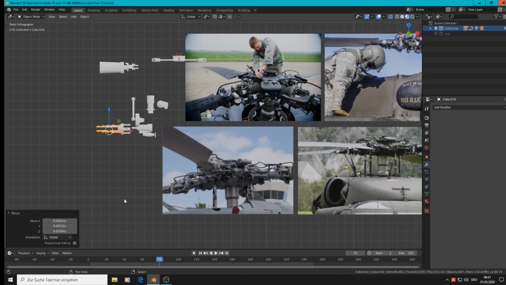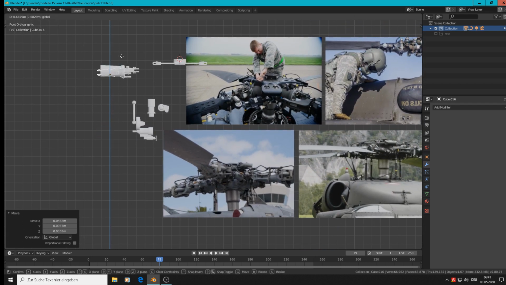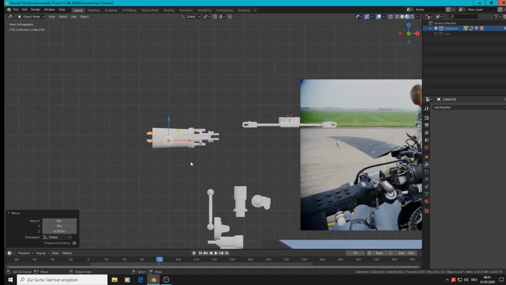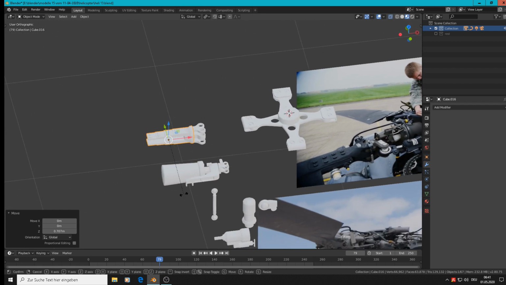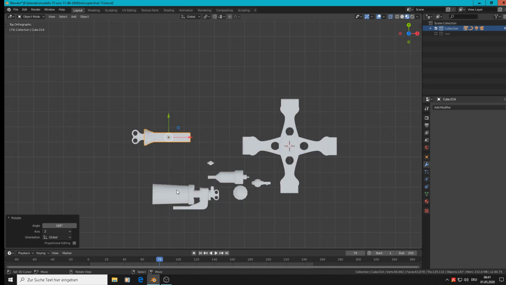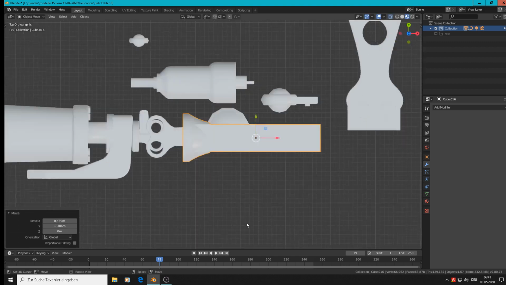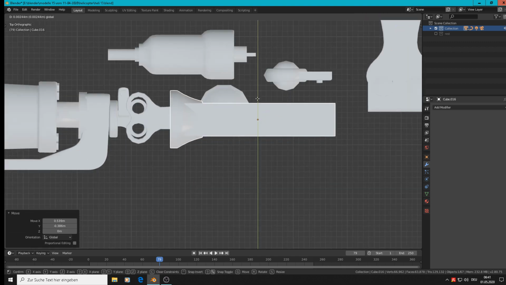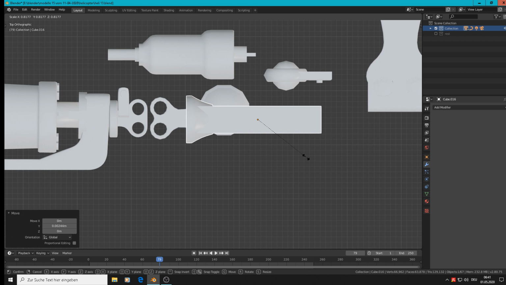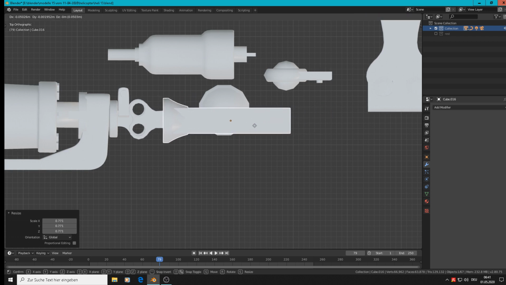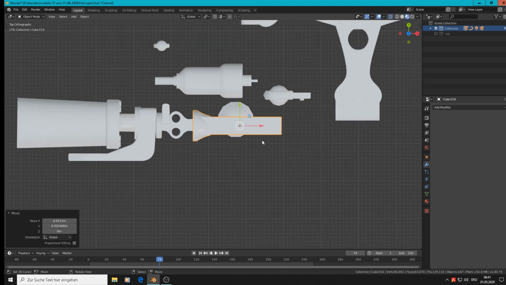So we have to plug them onto it, so that means we rotate Z 180 degrees, top view, numpad 7, grab it to position, and we see that is much too big. So we scale them down to a size that fits. Yeah. Good.